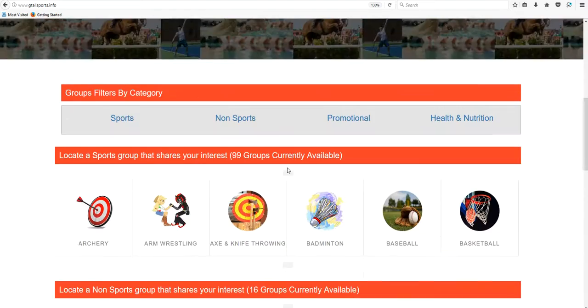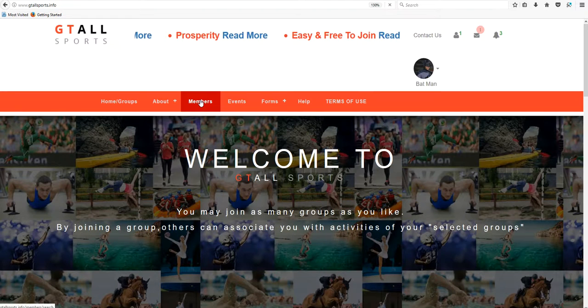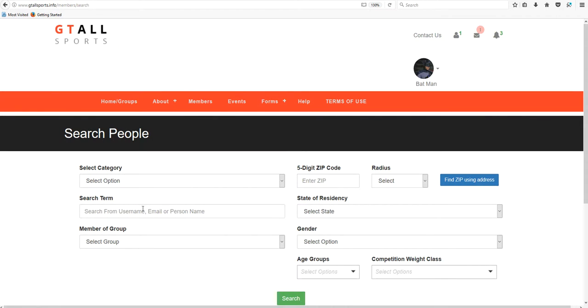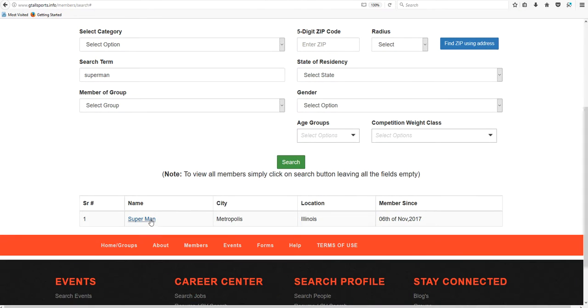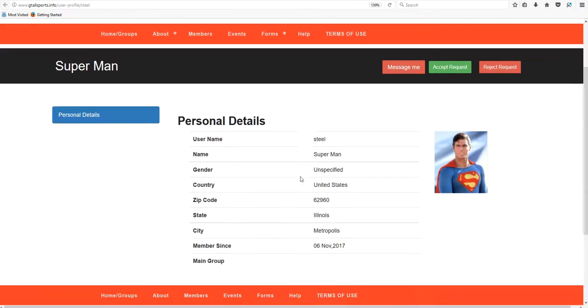The next thing we're going to discuss is the members profile section. It doesn't matter whether you're logged in or not if you want to search somebody. So if Batman wanted to search for Superman, he could search just for that term, and he'll see that Superman does exist, and he can go to Superman, and he can see that he's already requested, and Superman's personal details are here also.